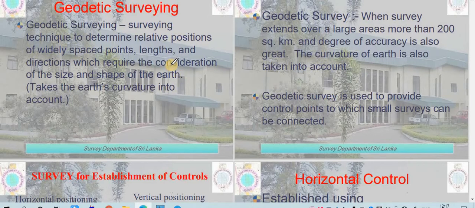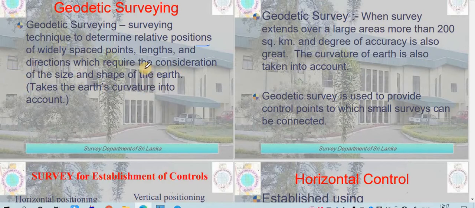So we will study geodetic surveying from this presentation. This presentation is from Sri Lanka actually, but it is very useful for our syllabus also. That is why I've taken it from the internet. So by definition, what is geodetic surveying? It is a technique to determine the relative position. As you all know, in surveying we find out the position of any object on the surface of the earth or below the surface of the earth, of widely spaced points, and the length and direction, which requires consideration of the size and shape of the earth.